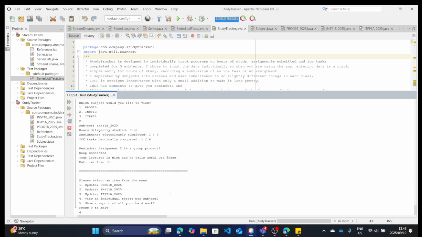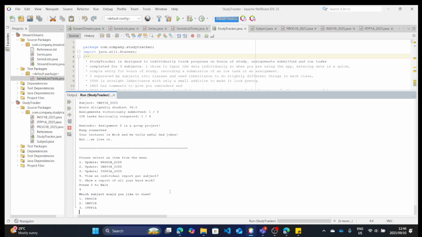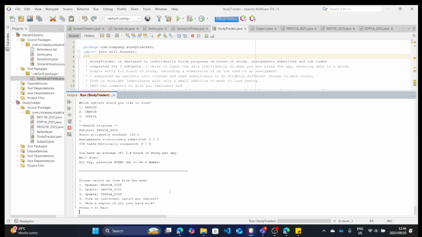4, we want to do an individual report, and I want to do it for PROG. So you can see that the output for my 3 subjects is slightly different. So PROG 1B hours diligently studied is 120. My assignments have been 2 of 3, and my Ass tasks are 2 of 4. And you can see I've got an average of 2.4 hours of study per day because I've calculated the day, and then I've taken the amount of hours I've studied, which we've accumulated to 120, and I've worked it out to 2.4 hours of study per day. Pro tip, practice every day to be a member.